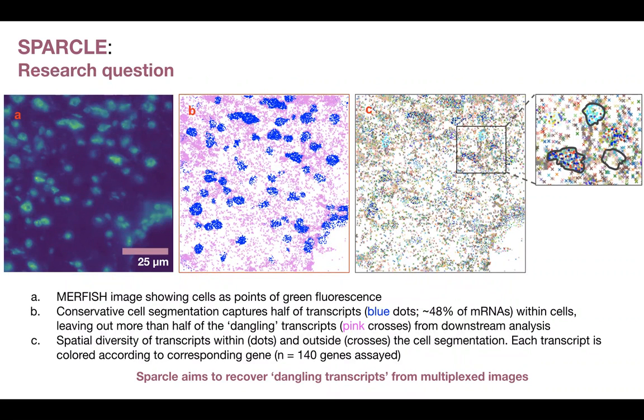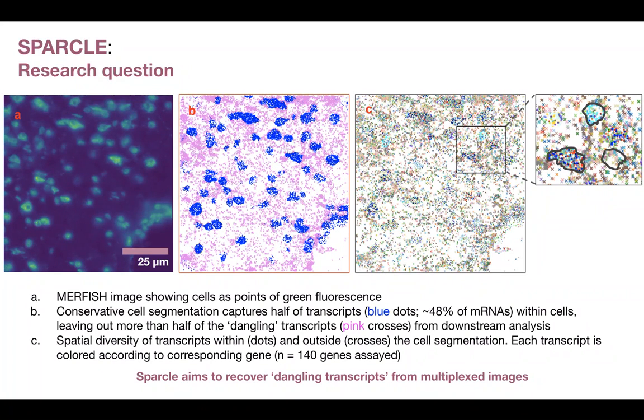The research question for Sparkle. Here we find three panels A, B, and C, where A shows a smFISH image showing cells as points of green fluorescence. Panel B shows the same smFISH image as in panel A, but with the conservative cell segmentation that captures half of the transcripts. These are shown as blue dots that account for around 48% of mRNAs within the cells, and that leaves out more than half of the dangling transcripts, shown here as pink crosses, from downstream analysis.